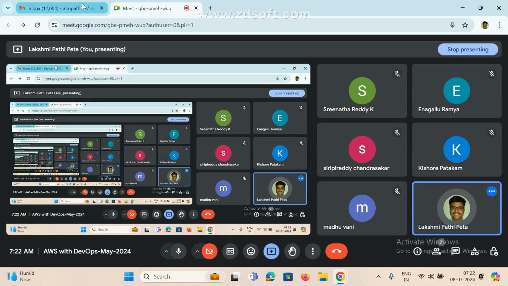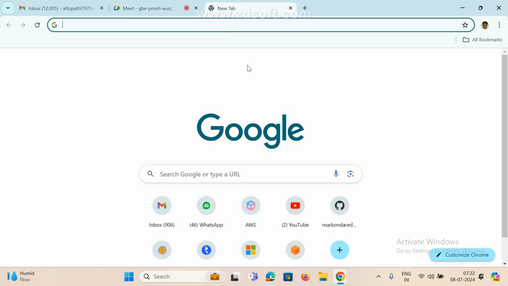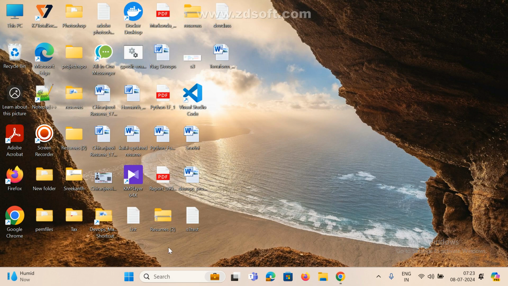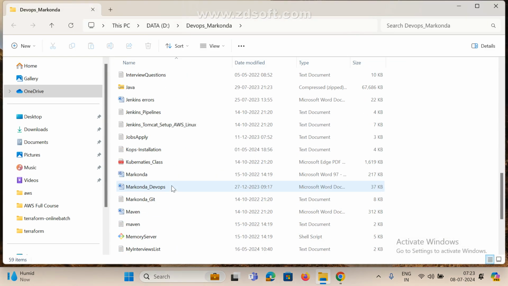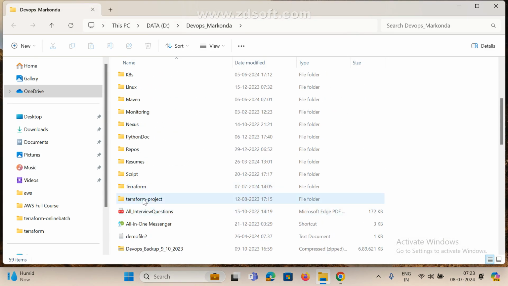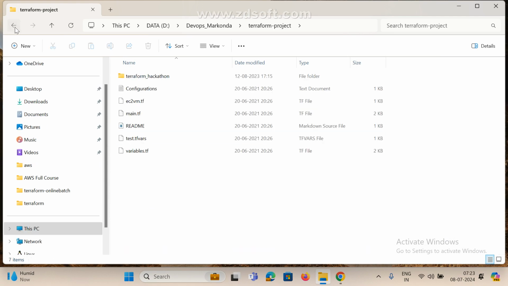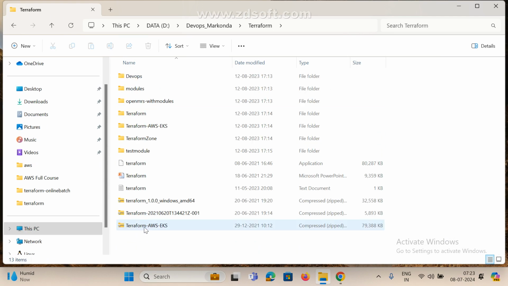Now, right, so now cloud AWS, and first let me open. Okay, where is my document? We'll see. Terraform, this one, Terraform.